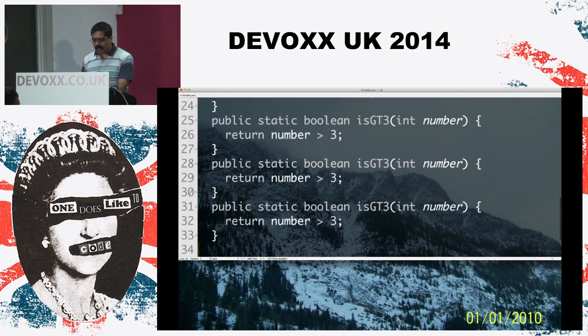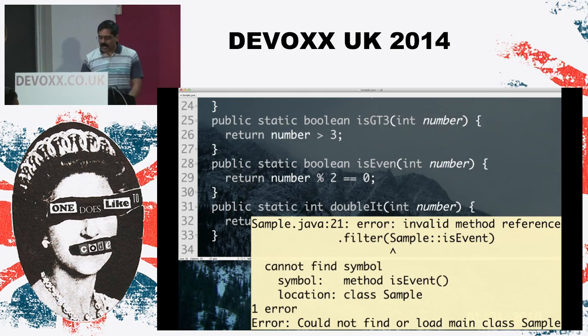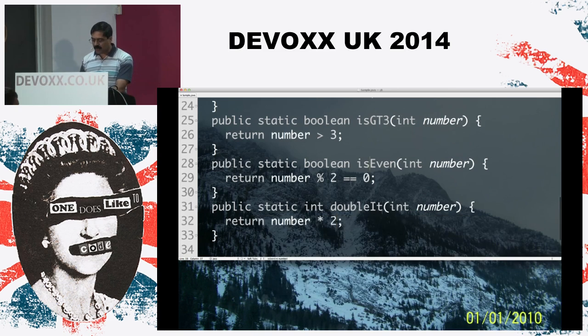Let's go ahead and implement these other functions. I'm going to say isEven, of course, over here. And this is going to simply tell me if the number is even, given number. And then finally, I'm going to say this is going to be just a method called doubleIt. All that this is going to do is simply return number times 2. And we can see in this particular case, isEven, not isEvent.